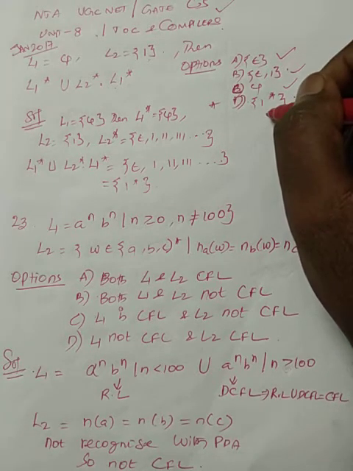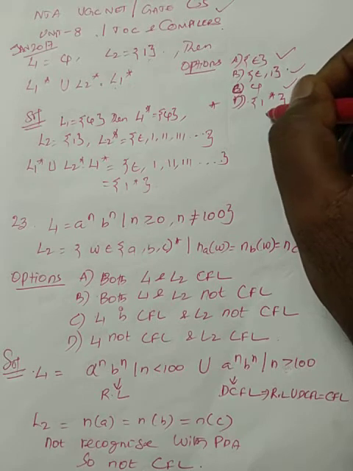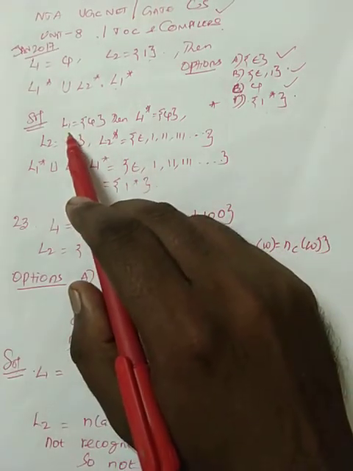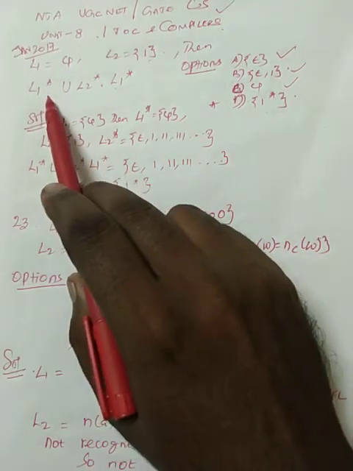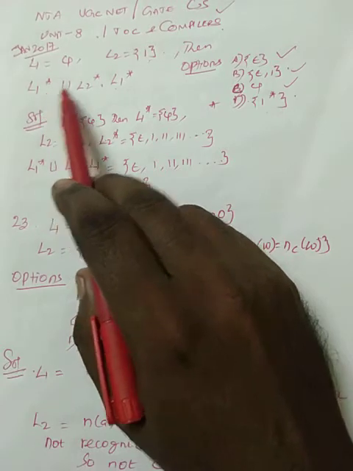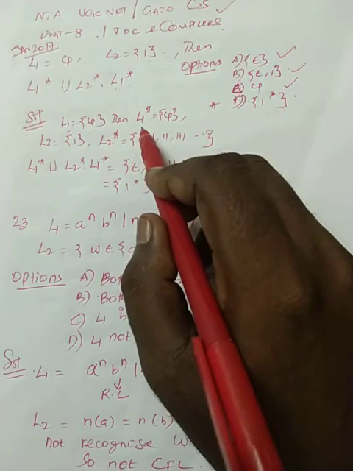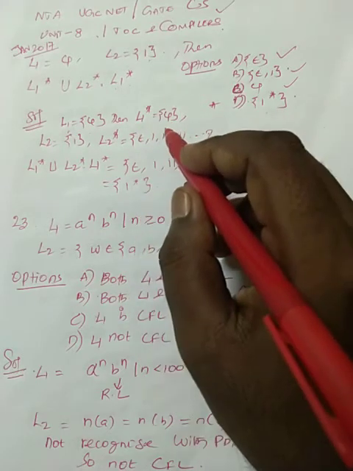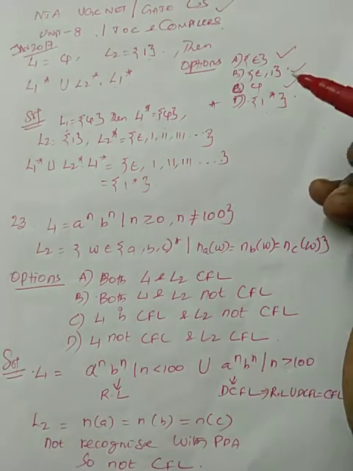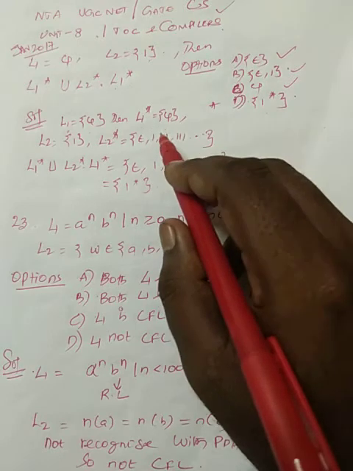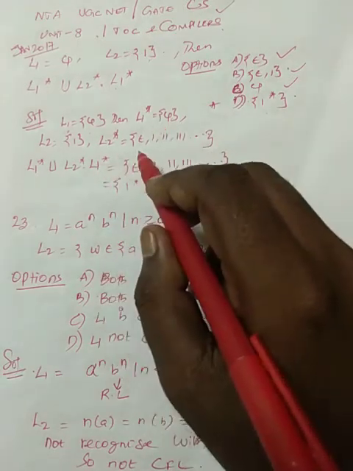1 star means 1 is going to occur 0 or more times. Now we want to represent L1, and we need to take the Kleene closure for both languages. L1 is null, and if you take the Kleene closure, surely it is also null, which means no symbol at all. Not even the empty symbol, it is null. The empty symbol is nothing but epsilon.